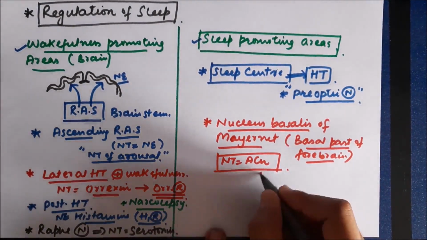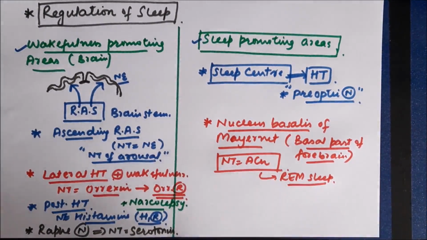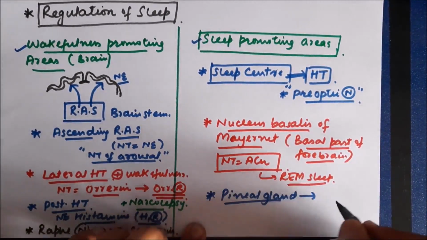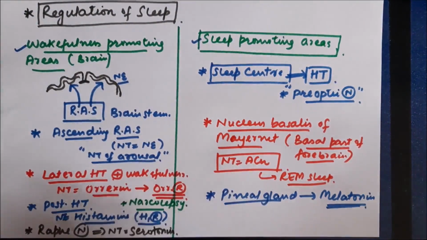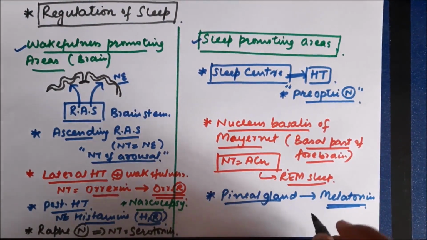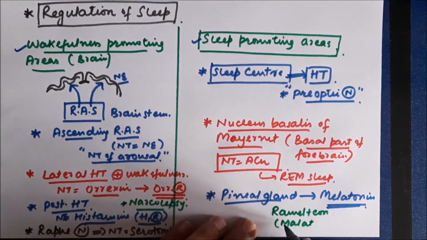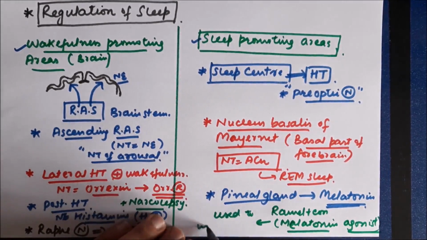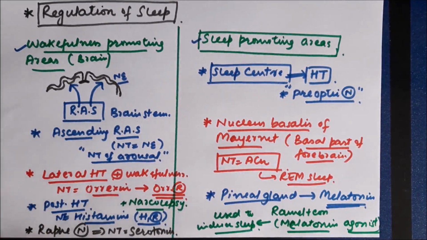The sleep mainly associated with the Meynert nucleus is the REM sleep. Another sleep promoting area is the pineal gland of the brain itself. As we know, it's responsible for release of melatonin. We all know melatonin is released more during night time, so it is responsible for promoting sleep. An agonist of melatonin, which means a substance which performs a function similar to melatonin, is called ramelteon. So it's a melatonin agonist, and it can also be used for inducing sleep. Ramelteon is used to induce sleep in subjects. So these were various sleep promoting areas.